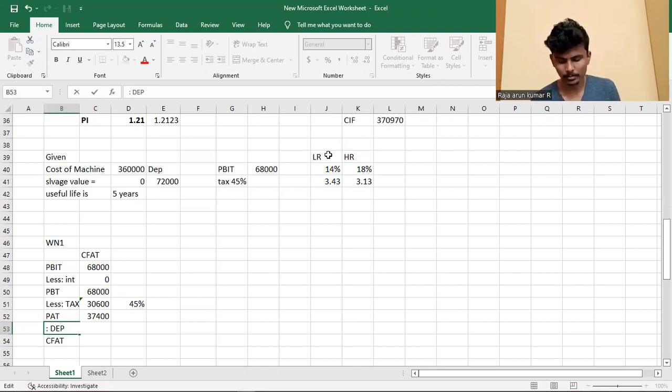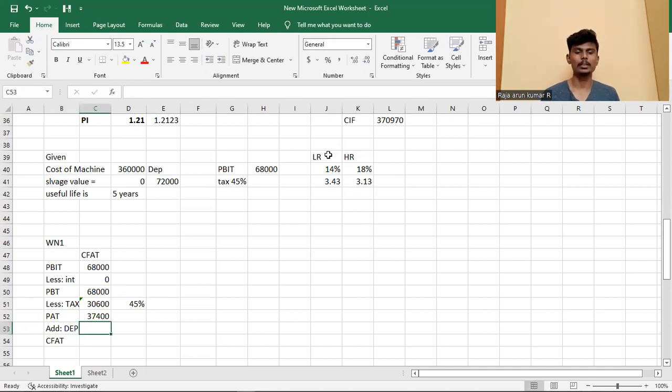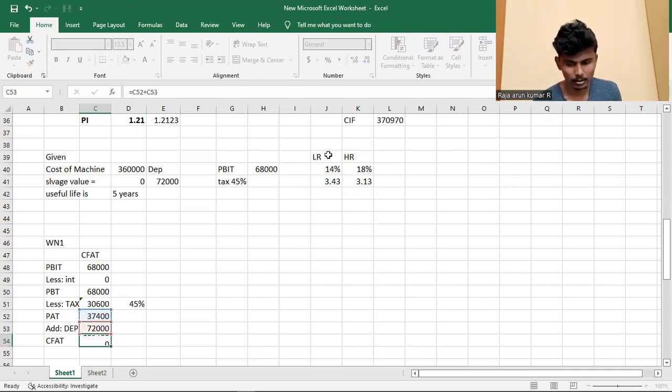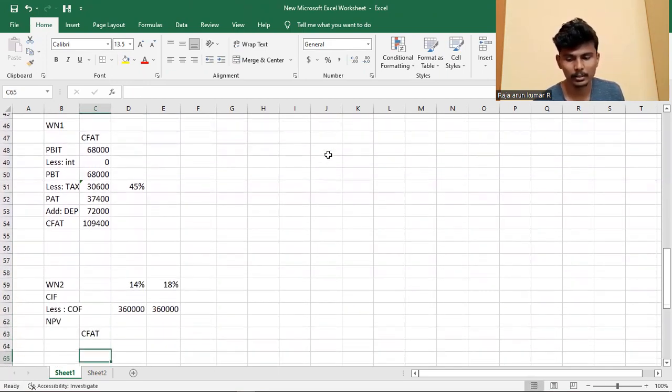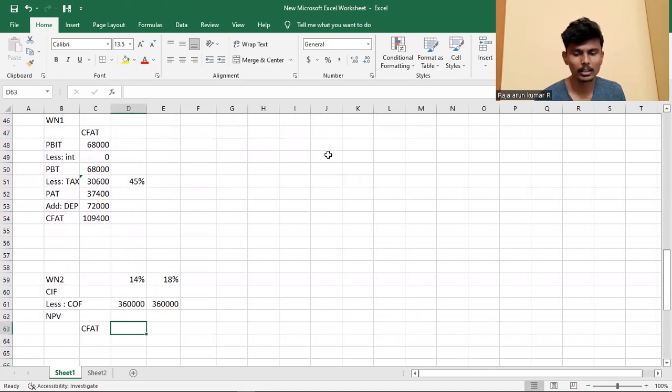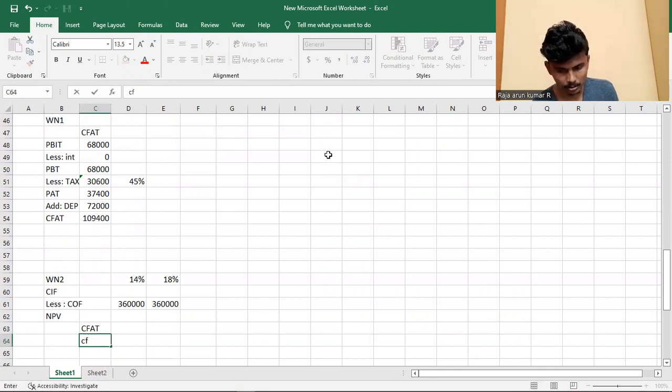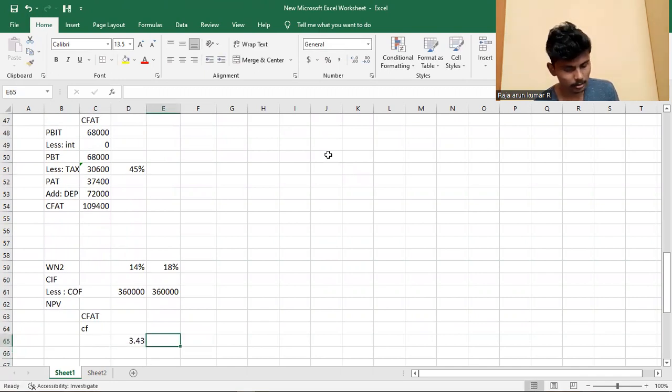It will be added. Sorry, I wrongly texted. PAT plus depreciation gives the cash flow after tax, as we saw in the previous classes also. 72,000 plus 37,400 equals 1,09,400. We find out the cash flow after tax. Then we come to the discounting factor and cumulative factor. 3.43 is the lower rate and 3.13 is the higher rate.